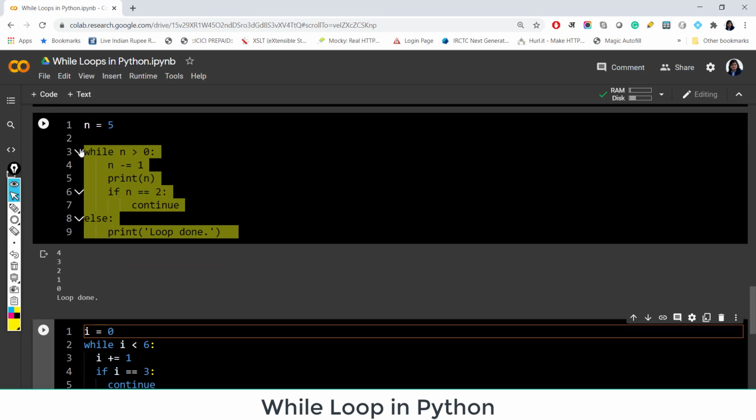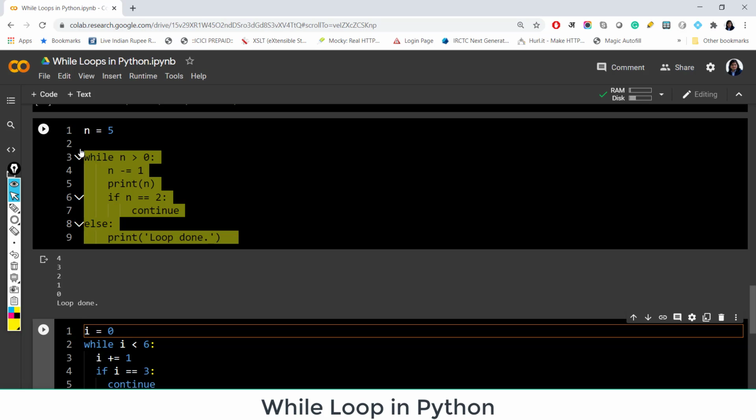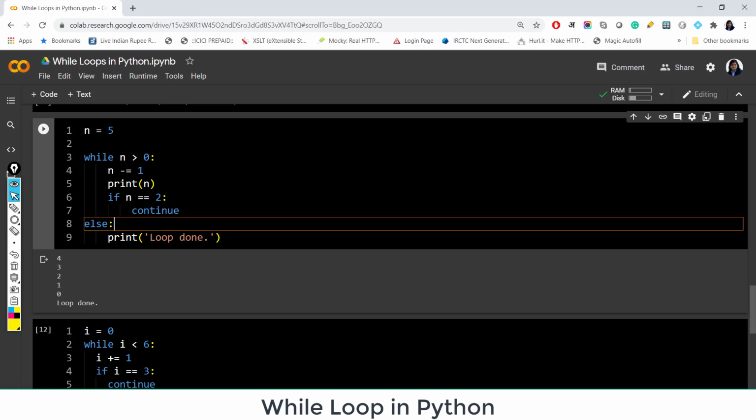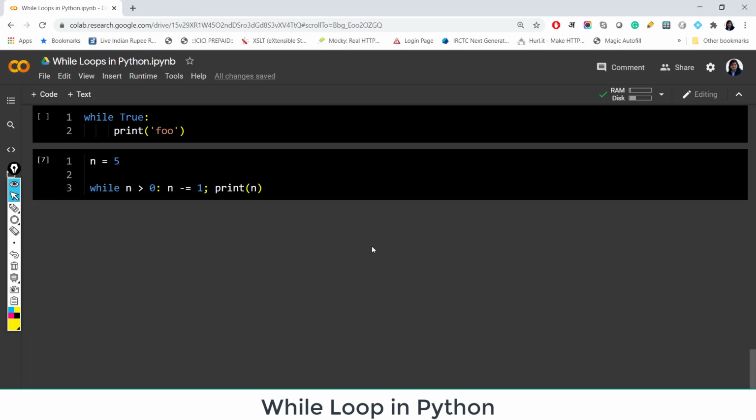I'm just showing you these keyboard shortcuts because sometimes we need them, and because these are very simple loops. But when we write lengthy loops, we need to be careful about indentation and sometimes we need to correct it later on also. Now, one thing is, you can also write the while loop in one line of code.